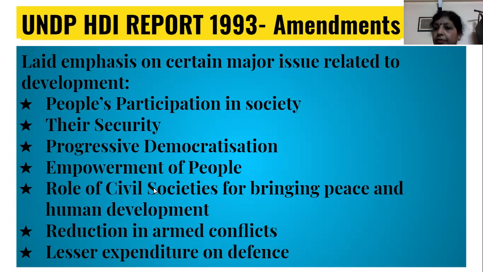Empowerment of the people, we have already discussed that the choice of making their decisions should be given to the people, and that enhances human development. Next is the role of civil societies for bringing peace and human development. The civil society should work towards maintaining peace, because if there is any war or terrorism-like condition, that gives a setback to developmental work. So peace and harmony should be maintained.